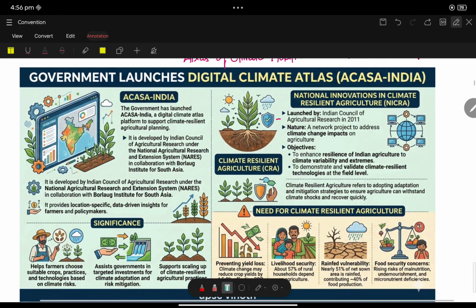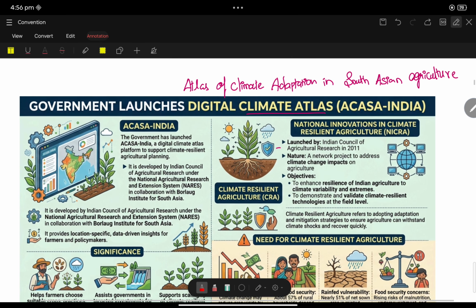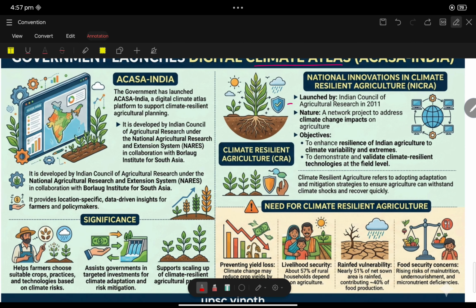Next thing. Government launches Digital Climate Atlas. That is ACASA India, Atlas of Climate Adaptation in South Asian Agriculture, India. The government has launched this ACASA India Atlas, a digital climate atlas platform to support climate-resilient agriculture planning. It is developed by ICAR, the Indian Council of Agricultural Research, under the National Agriculture Research and Extension System, in collaboration with the Borlaug Institute for South Asia.